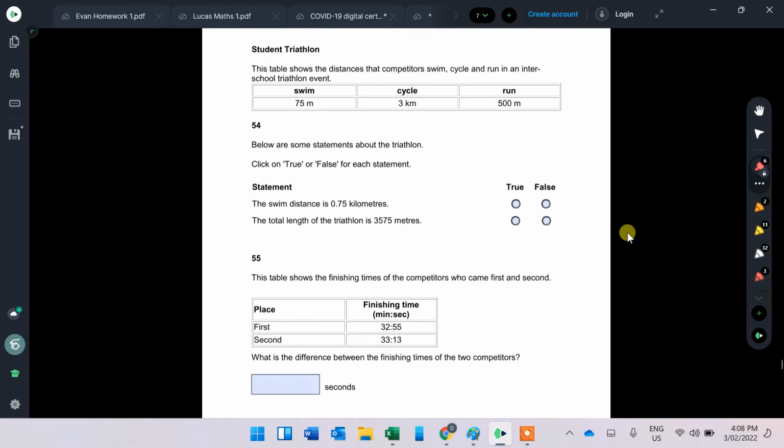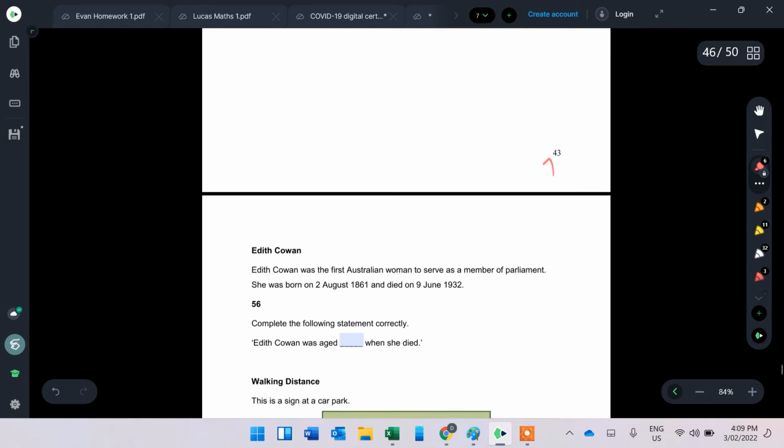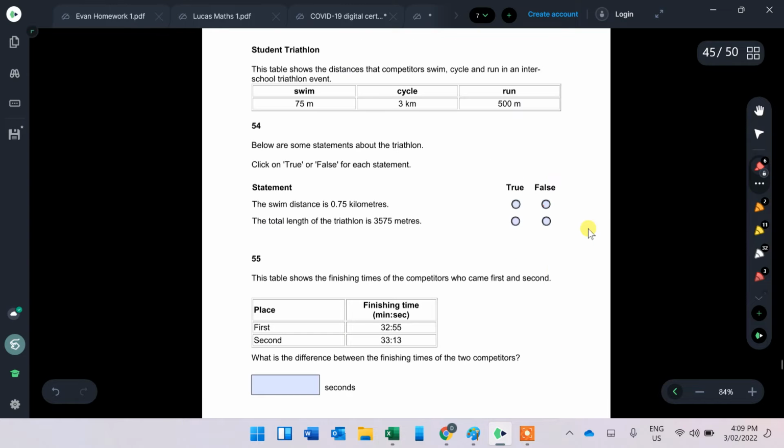Okay, next one. The table shows the distances to swim, cycle and run in an inter-school triathlon event. Click true or false for each. The swim is 0.75 kilometers. No, because that would be 0.075. 0.75 kilometers is actually equal to 750 meters. So that's false.